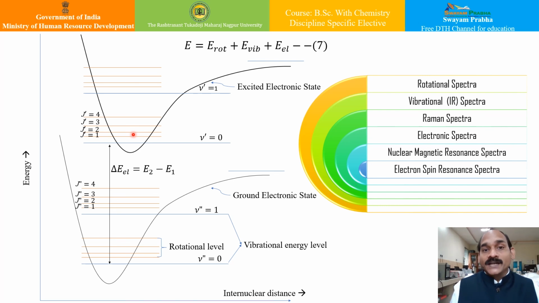Likewise, the electronic spectra appear when an electronic transition takes place in the molecule due to absorption of radiation in the visible and UV region, so that it can jump from one electronic state to an excited electronic state. The electronic spectra are complex in nature, since vibrational and rotational transitions are also accompanied along with it. We will understand this in detail in the electronic spectra lecture.